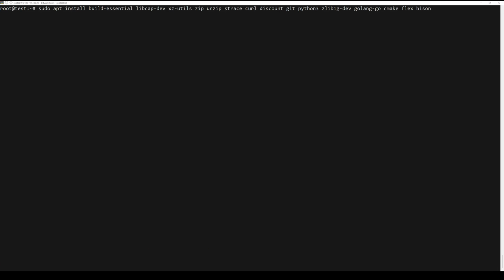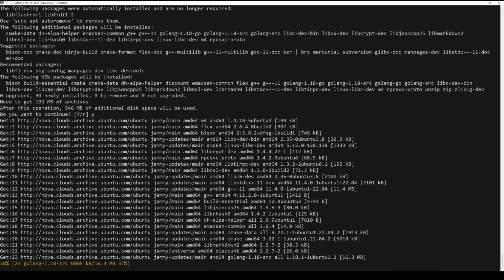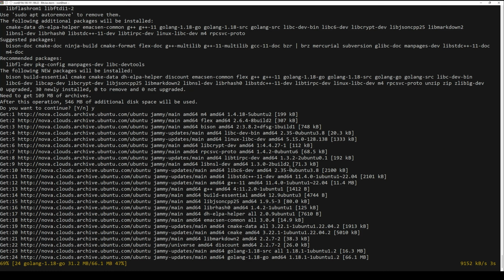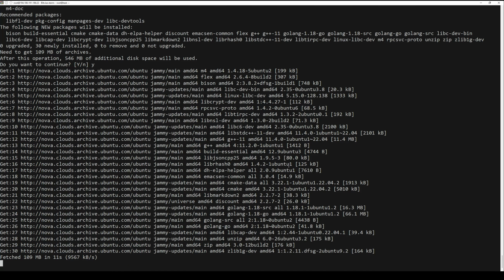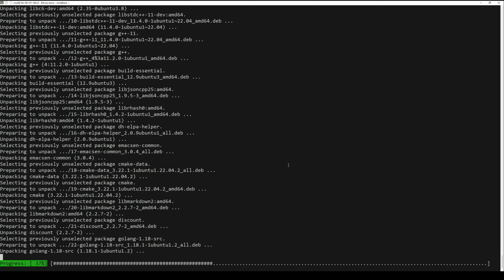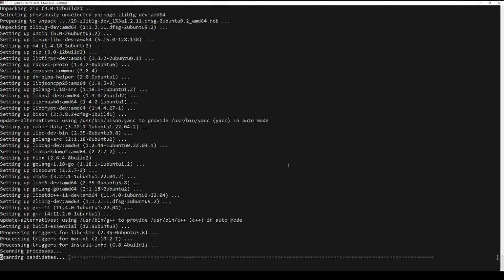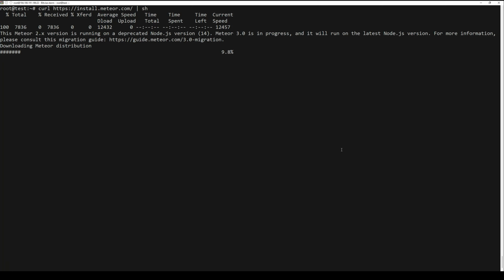Run the next command to install a collection of essential development tools and libraries. Next, use this command to download and run the Meteor installation script using the curl.